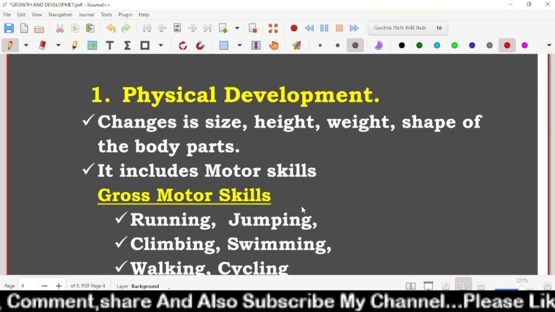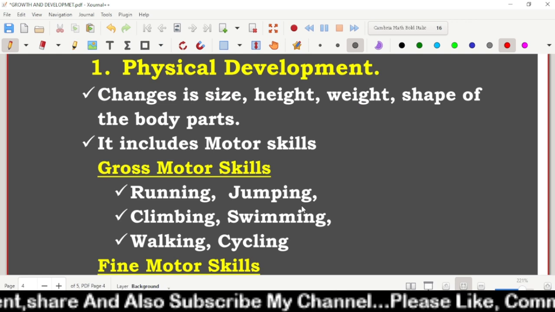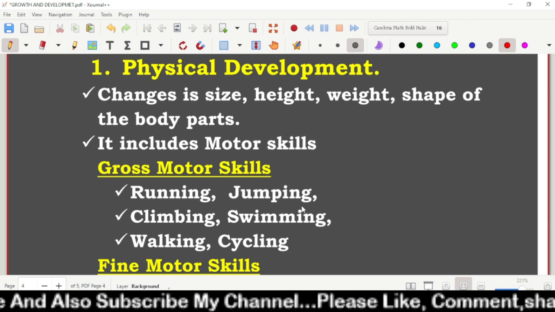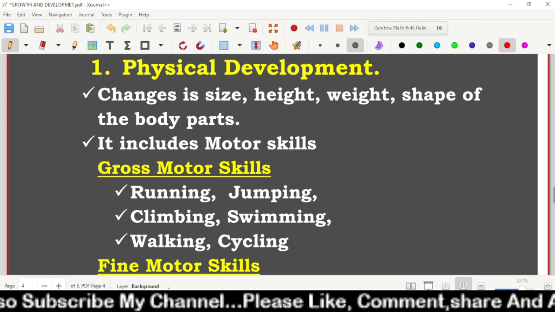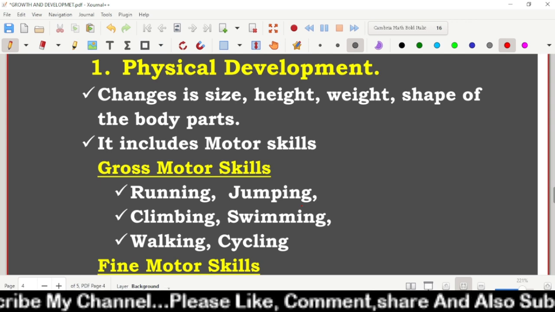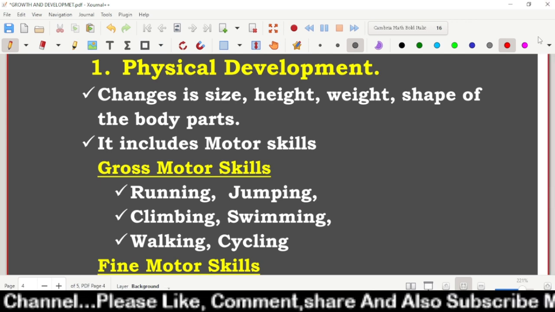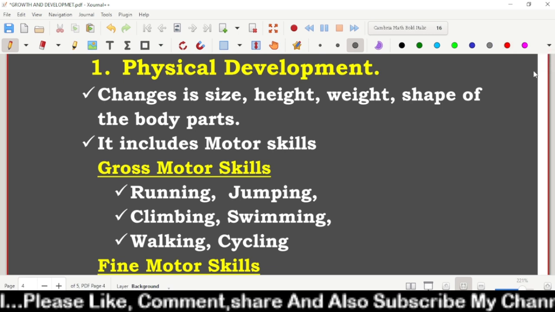Here first, physical development. Remember, these are important. Please note down these points, or else you can note them down after the video is uploaded. These are very important points.